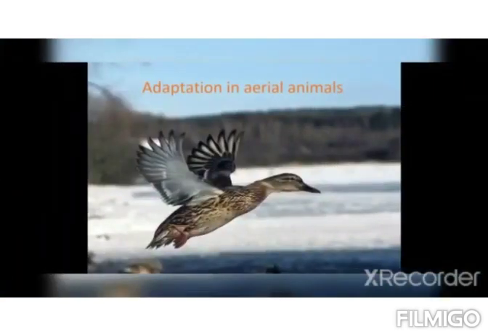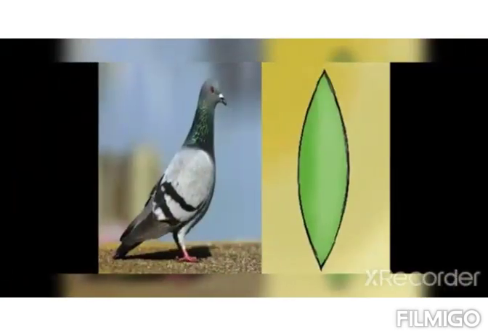Next one is adaptation in aerial animals. The spindle-shaped body means their body is wide in the middle and tapers at both ends. So the spindle-shaped body of birds also minimizes the resistance of air while flying. With hollow bones, a body covering of feathers and modifications of forelegs, that is front legs, into wings, their body is light in weight and adapted for flying.